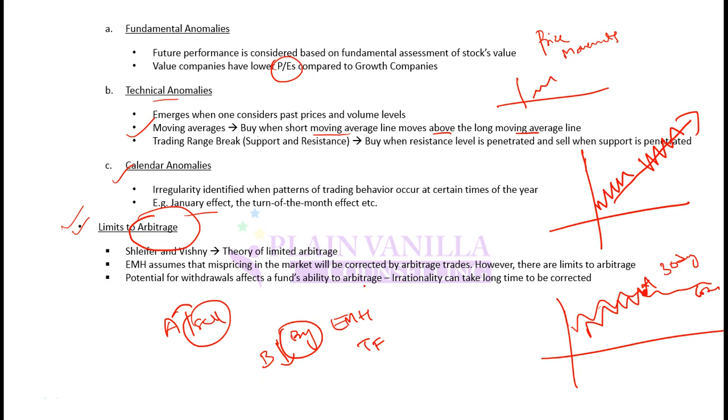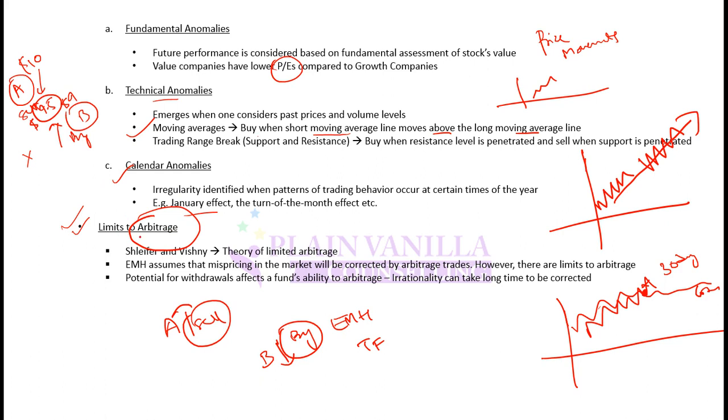Or let's say asset X is selling at $10 in market A and at $9 in market B. Then investors will sell it in A and buy it in B. As they buy in B, the price will increase there. As they sell in A, the price will decrease there, and it will converge at the same price. So arbitrage will cause correction in market prices automatically.